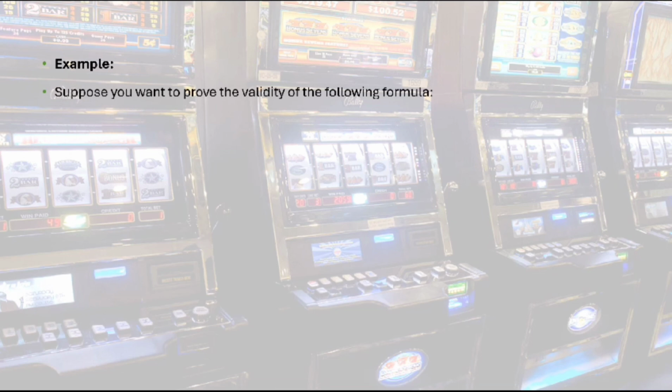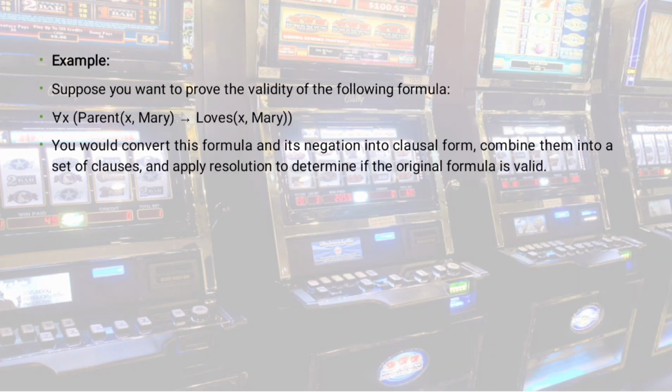Consider an example in which we can see how resolution works in predicate logic. Suppose you want to prove the validity of the formula: for all x, parent of x, Mary implies loves of x, Mary. Here parent is a function and the function has its arguments, so the arguments of parent are x and Mary. Loves is also a function and the arguments of the function loves are x and Mary.